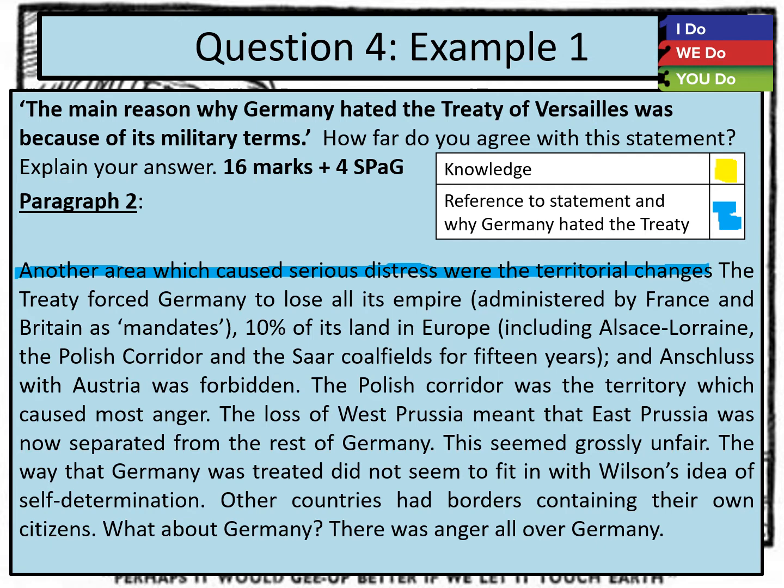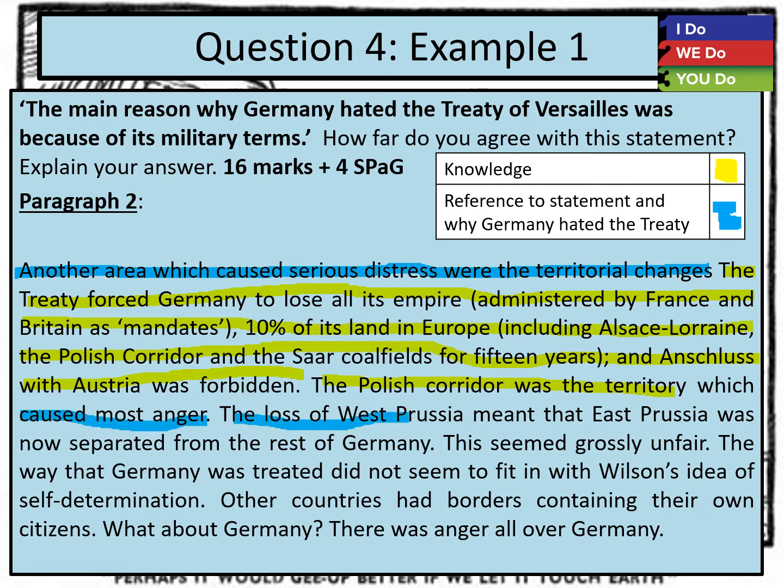The treaty forced, I'm talking about what actually happened now then, the treaty forced Germany to lose all its empire administered by France and Britain as mandates, 10% of its land in Europe, including Alsace-Lorraine, the Polish corridor and the Saar coalfields for 15 years, and Anschluss with Austria was forbidden. The Polish corridor was a territory which caused most anger.